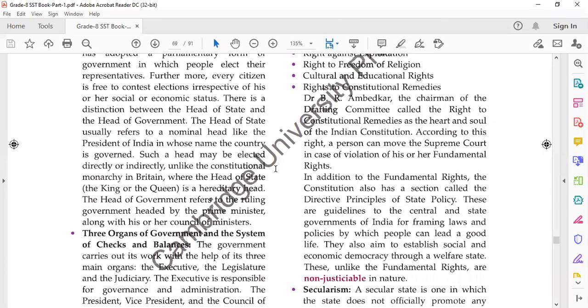So if we like the policies of the government, we can choose the government again. But if we don't like the way the government is working, then we can reject the government in the next elections. Okay. So the central government is the government which is formed at the national level with the prime minister as its head. Okay.